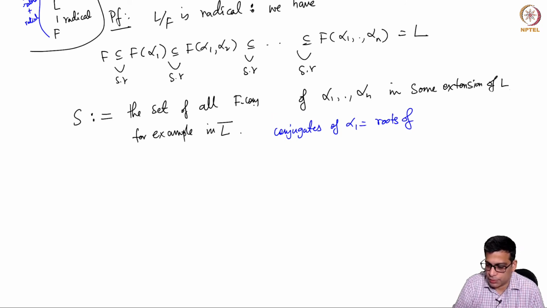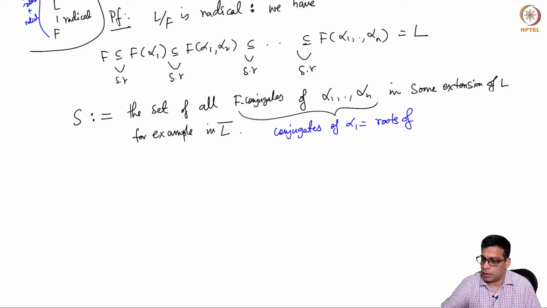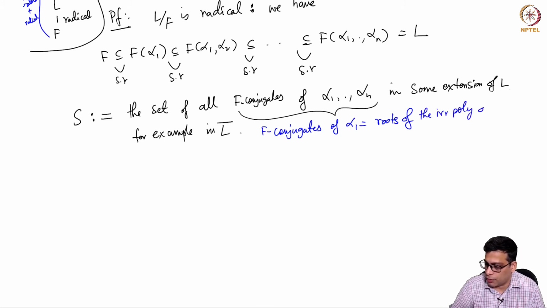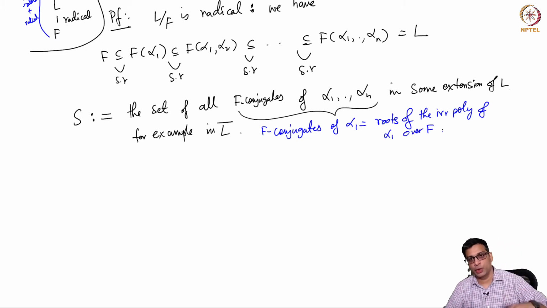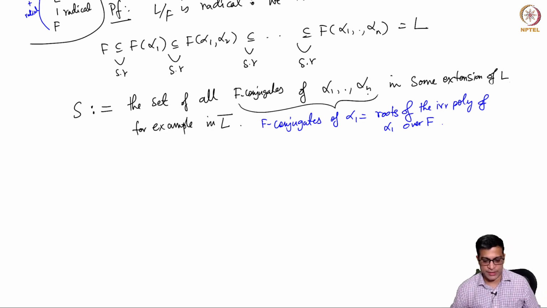F conjugates of alpha 1 are the roots of the irreducible polynomial of alpha 1 over F. So you do that for alpha 1, you do that for alpha 2, and you do that for all alpha n, every one of them. So it's a finite set. Alpha 1 may have 25 conjugates, alpha 2 may have 31 conjugates, alpha 3 may have 5 conjugates. You take all of them and call S.